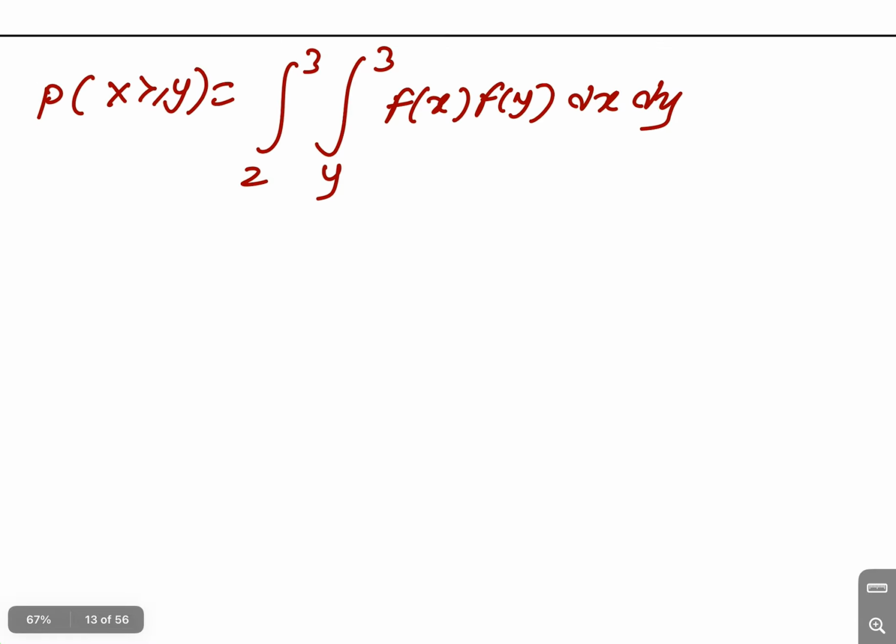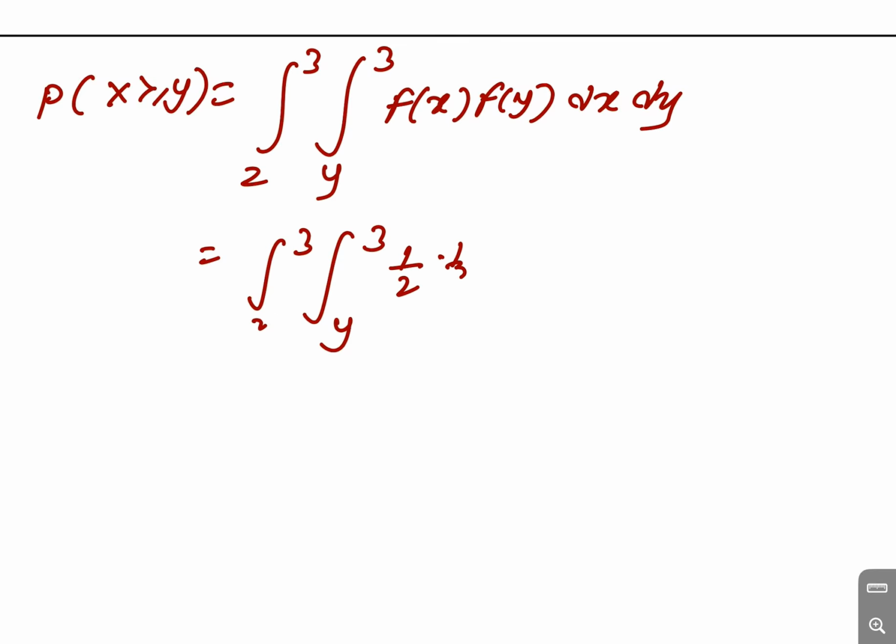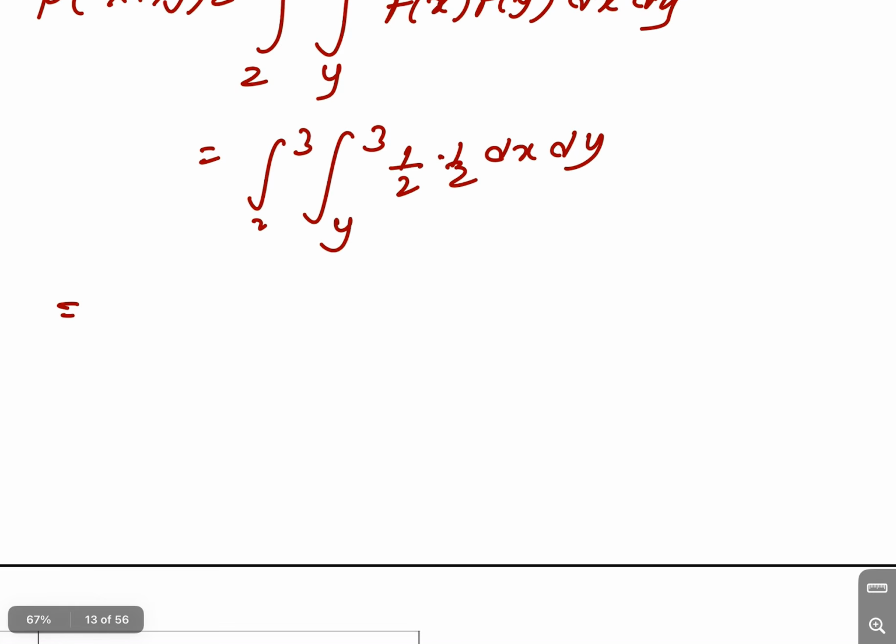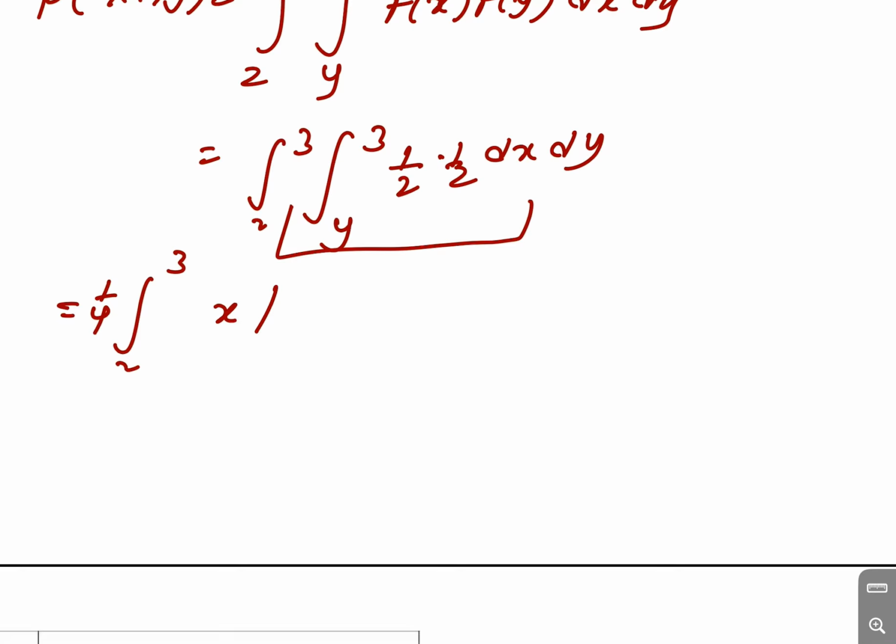So we put this in the equation: y from 2 to 3 and x from y to 3, 1 by 2 into 1 by 2, dx dy. We keep 1 by 4 outside and integrate with respect to x from y to 3, so this is 1 by 4 times the integral from 2 to 3 of (3 minus y) dy.